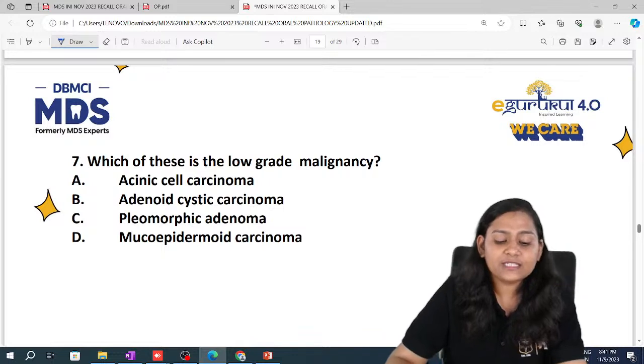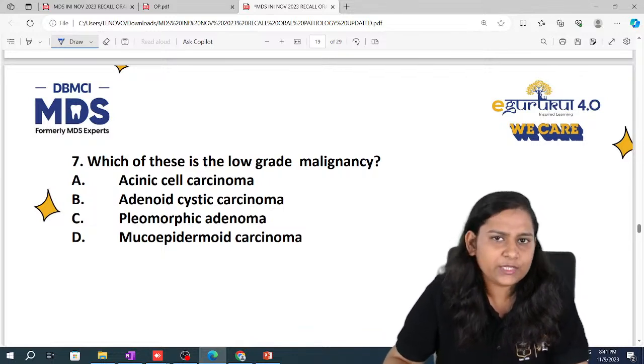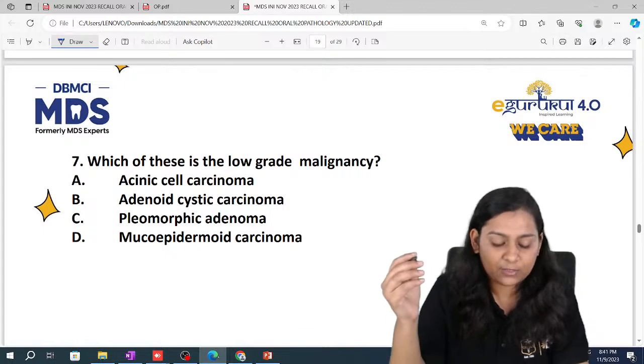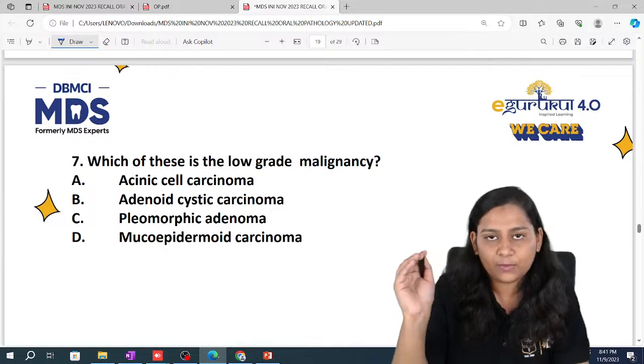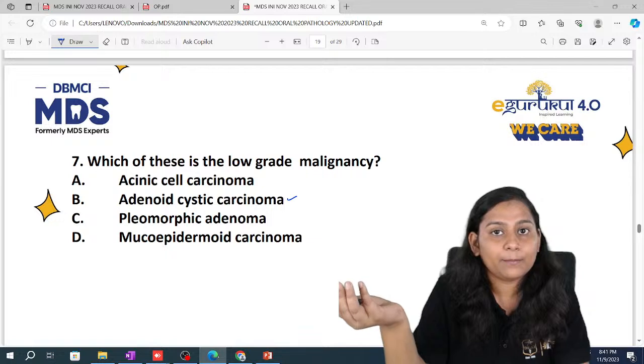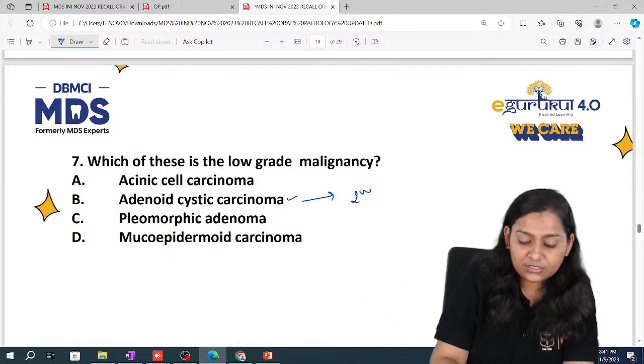Now, which of these is a low grade malignancy? Okay, so with the options we can rule out. The first option is acinic cell carcinoma. We don't know yet that acinic cell carcinoma is a low grade malignancy. Adenoid cystic carcinoma is the second most common malignancy of the salivary gland.